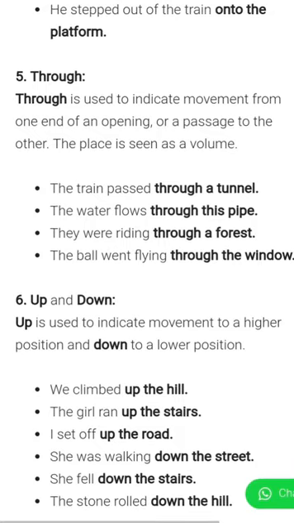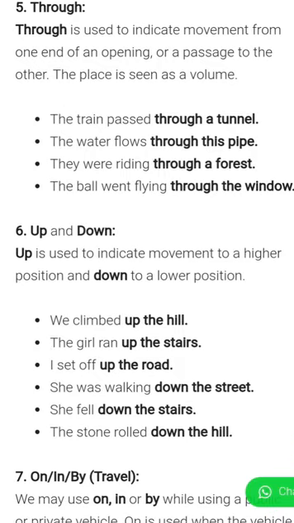The next preposition is through. Through is used to indicate movement from one end of an opening or passage to the other. The place is seen as a volume. The train passed through a tunnel. The water flows through this pipe. They were riding through a forest. The ball went flying through the window.